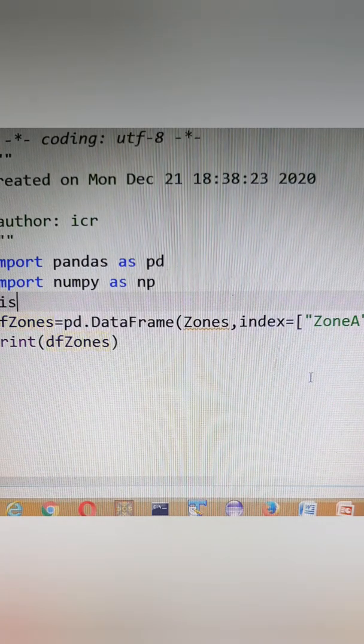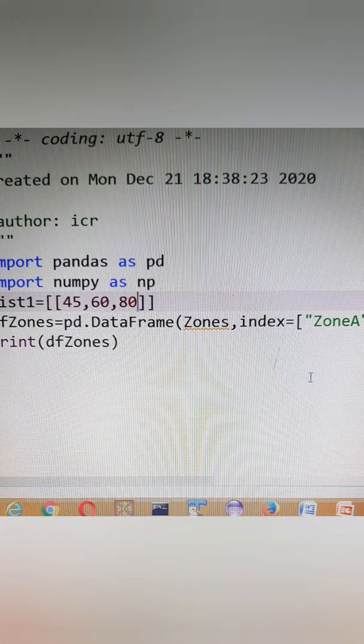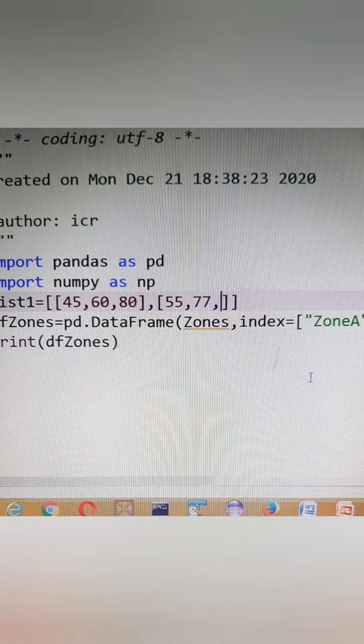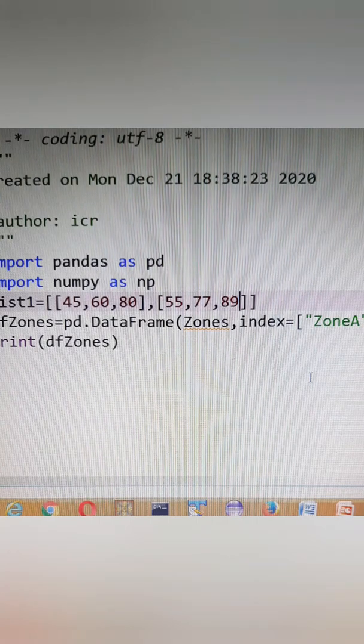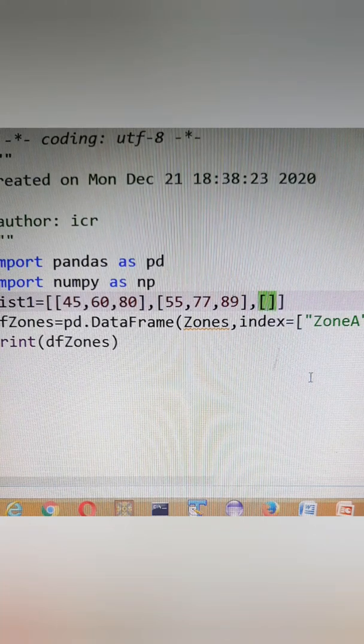Now here, suppose I have list1 is equal to square bracket, and I am keeping one list over here having 45, 60, 90, or suppose 80, comma, and then another list having 55, 77, 89, and then a third list also having 30, 20, and 60.